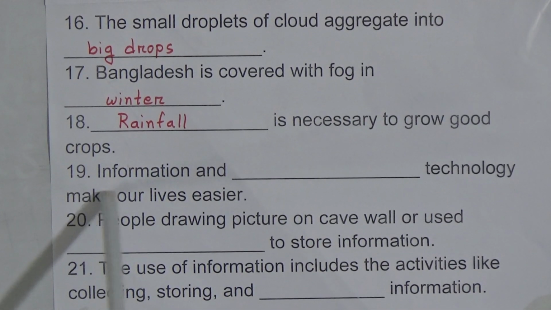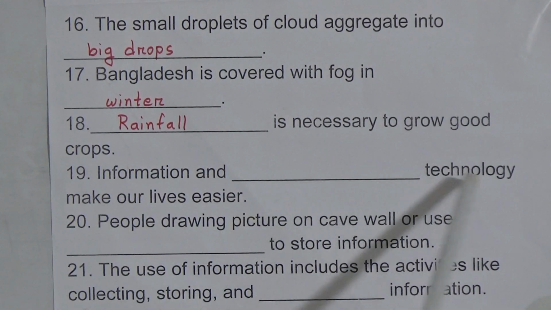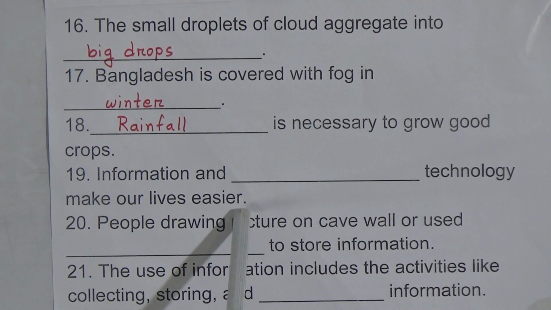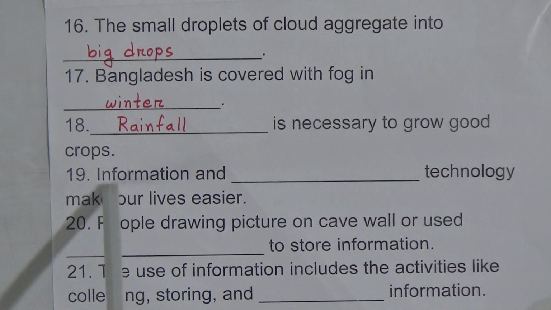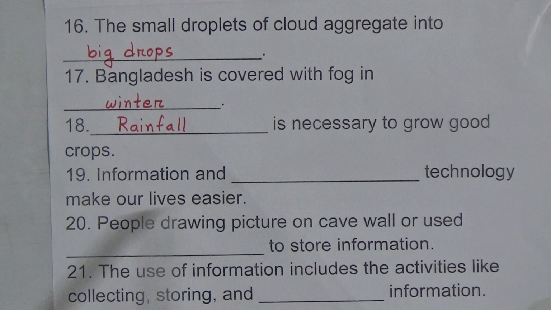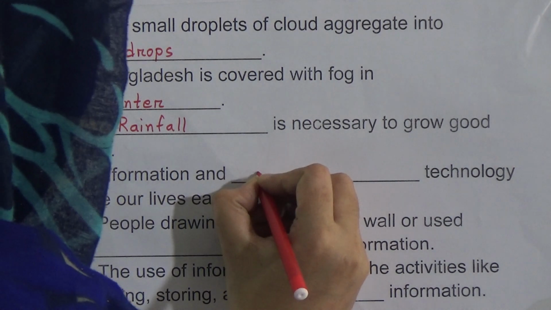Number 19 is: information and dash technology make our life easier. The answer will be information and communication technology make our lives easier. So we will write here communication.